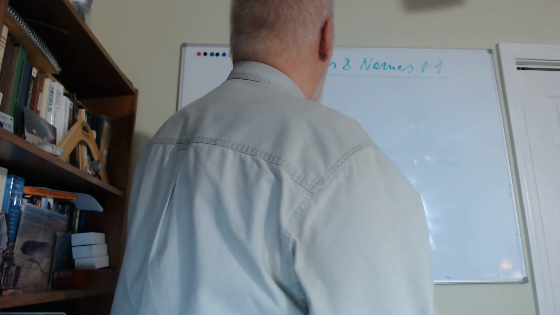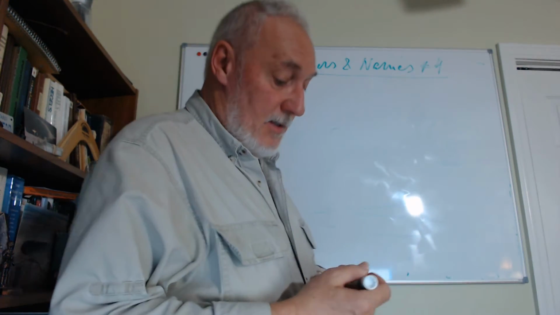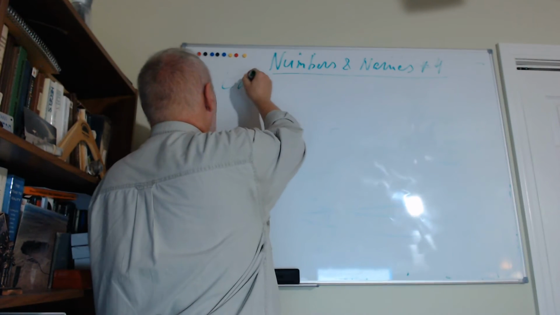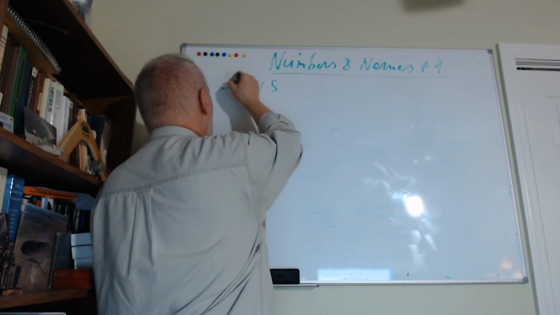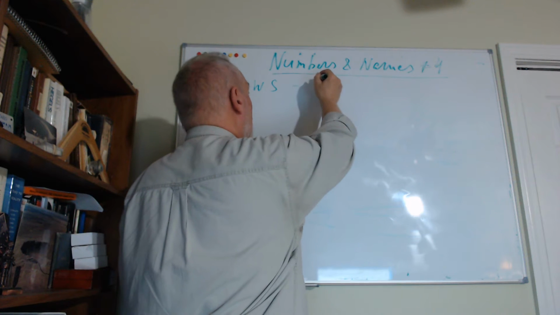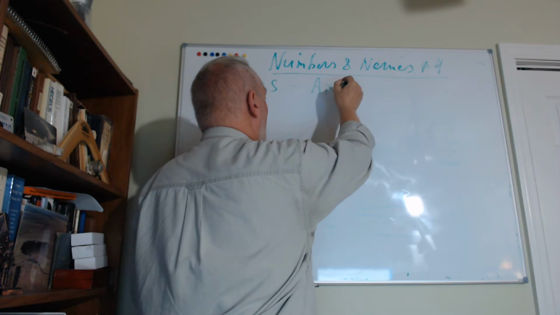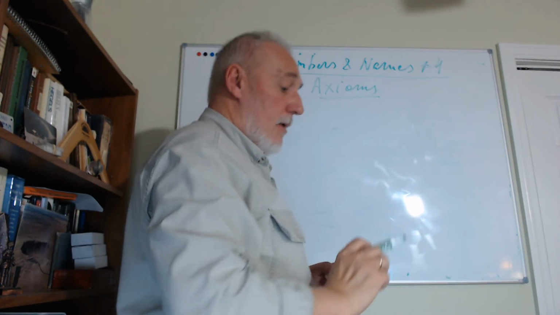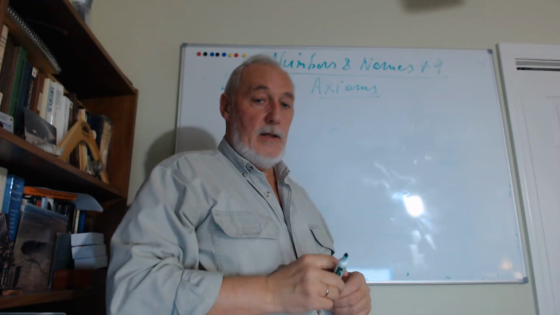We're starting the fourth lecture, numbers and names, and today we'll talk about the laws, or in mathematics they are called theorems. No, laws are called axioms. Axioms. You told me about them.